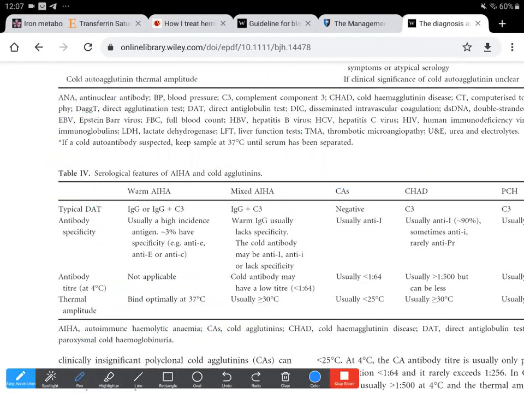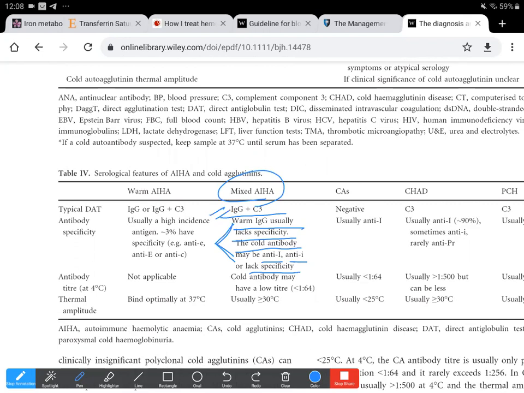In the mixed type, it could be either IgG or IgM, and the warm IgG antibody usually lacks specificity, and the cold antibody may be anti-I, anti-big I or anti-small i, or may also lack specificity. So in the mixed type there is a lack of specificity of whether it's warm or cold, because it's a mixed phenotype.